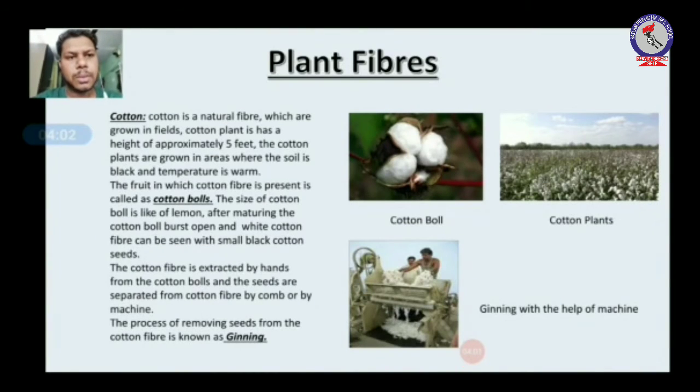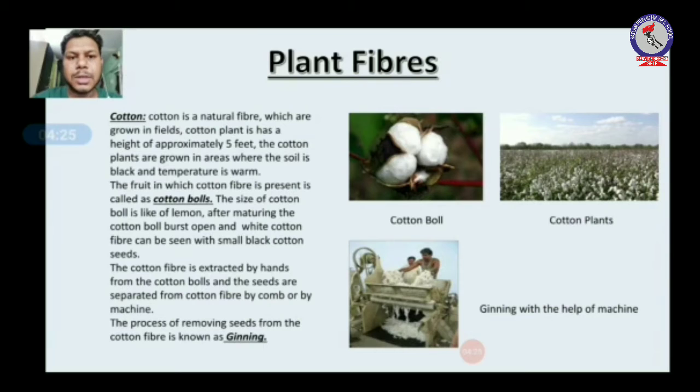Now we will talk about plant fibers, the first is cotton. Cotton is a natural fiber which is grown in fields. The height of the cotton plant is about 5 to 6 feet. The plants are grown in areas where the soil is black and the temperature is warm. You can see 3 diagrams here. The first diagram is a cotton ball. So we'll know what is a cotton ball.